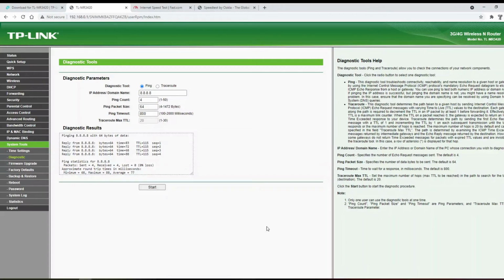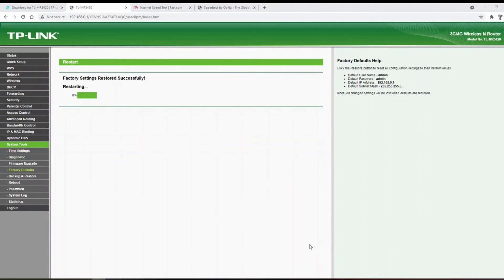Normally after you upgrade your firmware and check the connection, we need to do a factory reset on the router. That's the best practice. So we are going to reset our router.